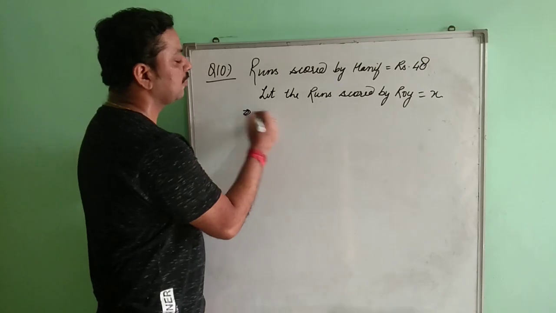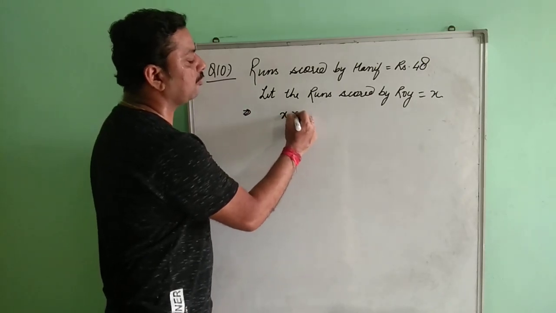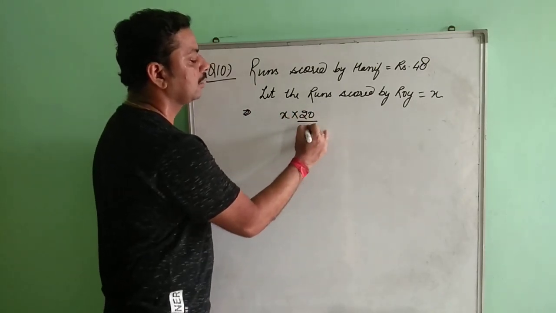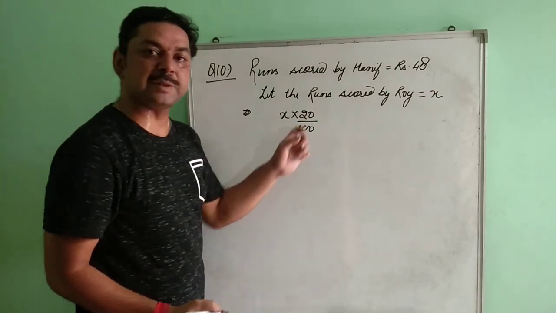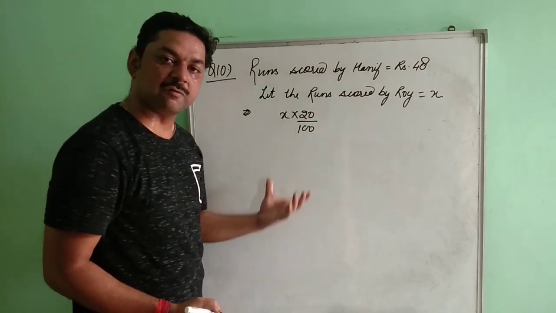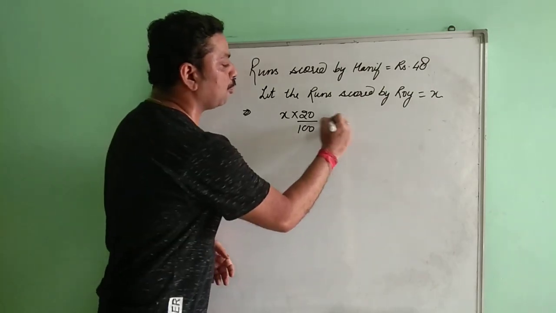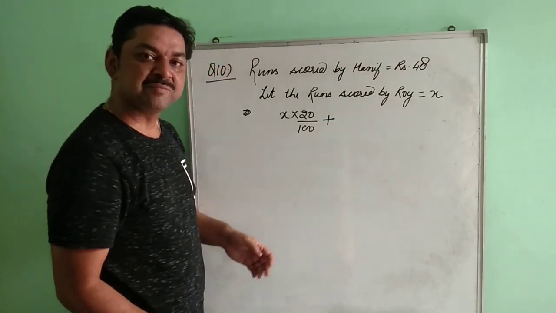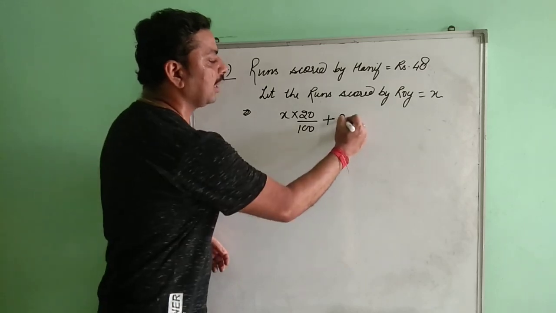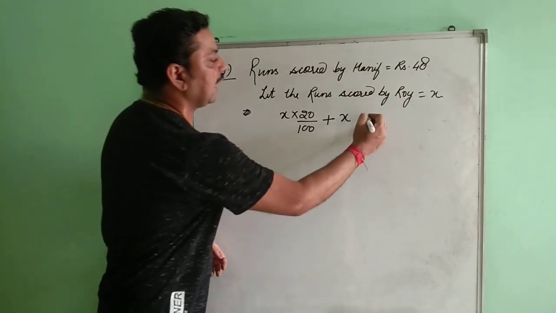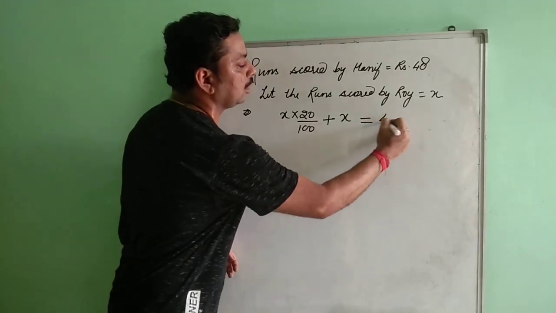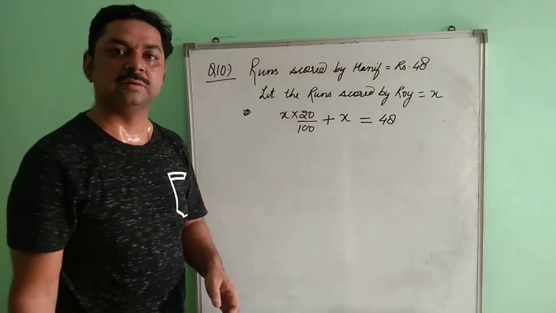So in that case, what you will do? First of all, you will find the 20%. यानी कि रॉय का 20% कितना होगा? First of all, we are going to calculate that one. अब वो कह रहा मोर है. So for more, you will use plus sign. किससे मोर है? रॉय की स्कोरिंग से. That will be equals to the run scored by Hanif.